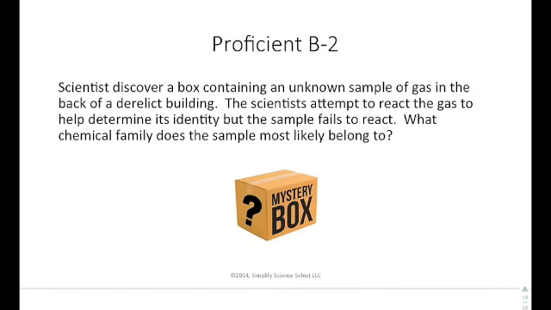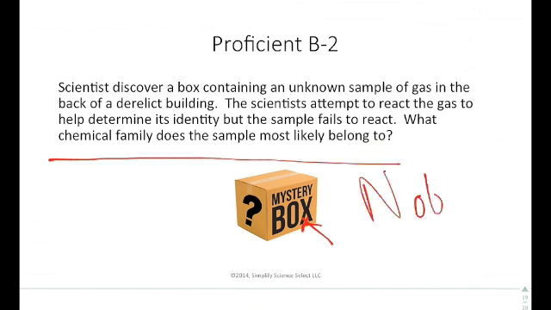Proficient. It says scientists discover a box containing an unknown sample of gas in the back of a derelict building. The scientist attempts to react the gas to help determine its identity, but the sample fails to react. What chemical family does the sample most likely belong to? Now, remember, as far as a chemical property is concerned, the fact that it does not react implies that it is a noble gas. Now, you wouldn't be able to say which of the noble gases it is at this point. You could do further tests in order to say what they are, but the fact that it's non-reactive would indicate that it is a noble gas.